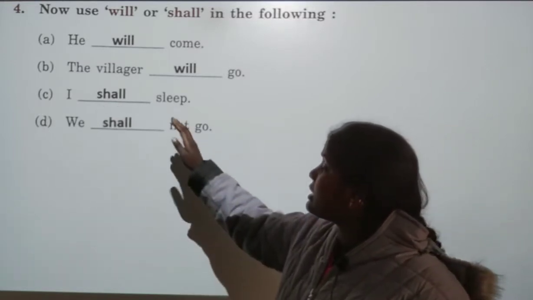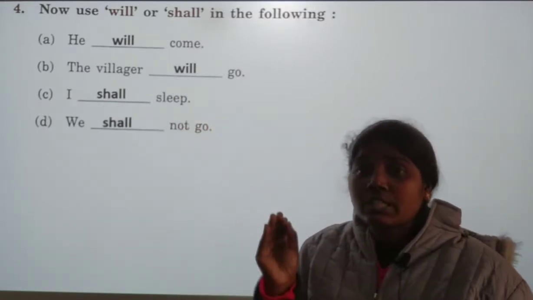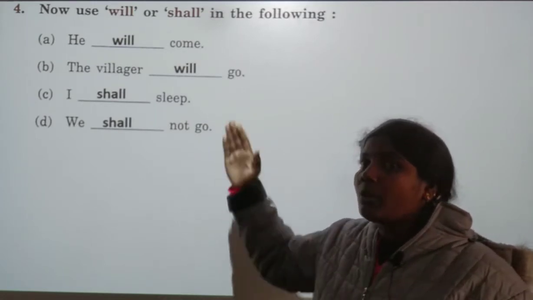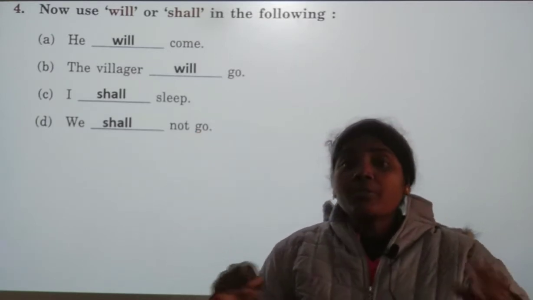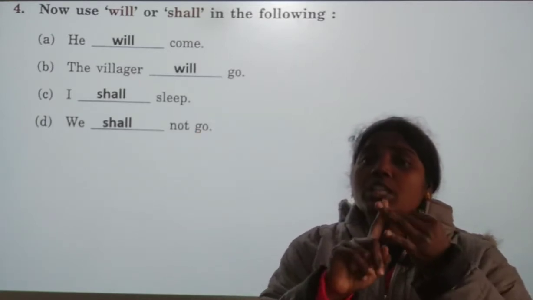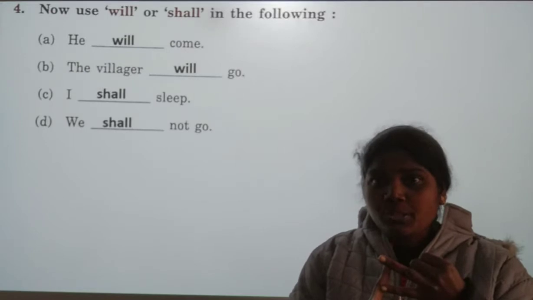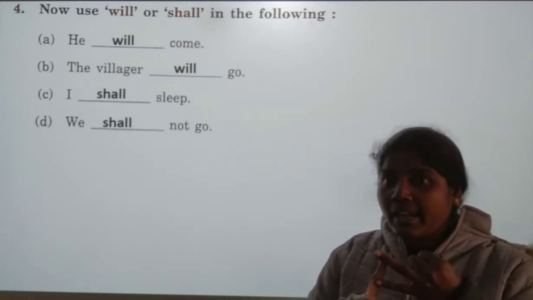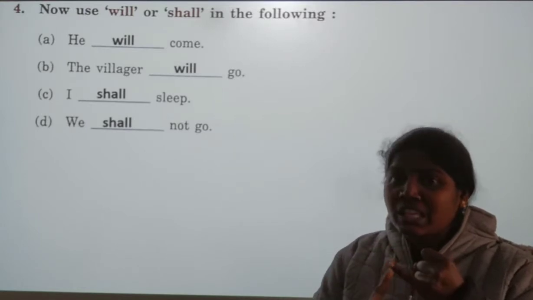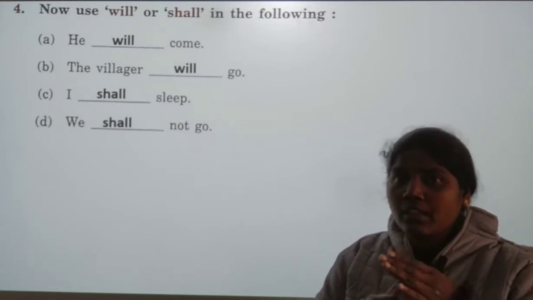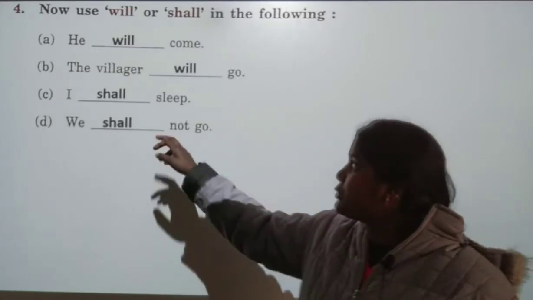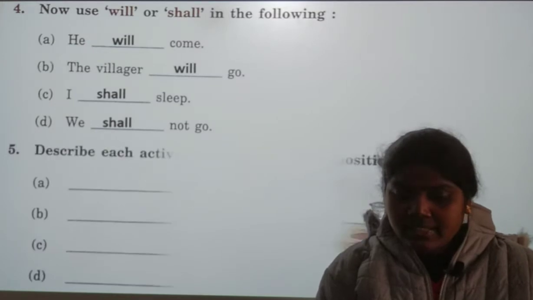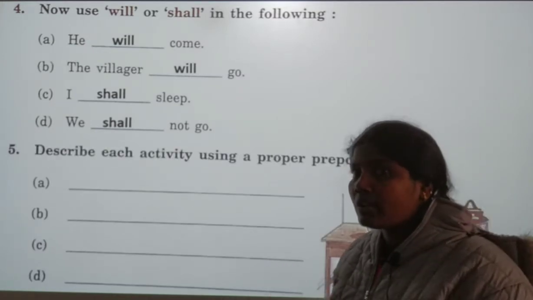Yes, my dear children, in this lesson we should see the pronoun. According to the pronoun we have to use the verb. For I and we, only these two pronouns we have to use shall when writing the sentence, and for the rest of the pronouns, he, she, it, you and they, we have to use will. Okay, clear?